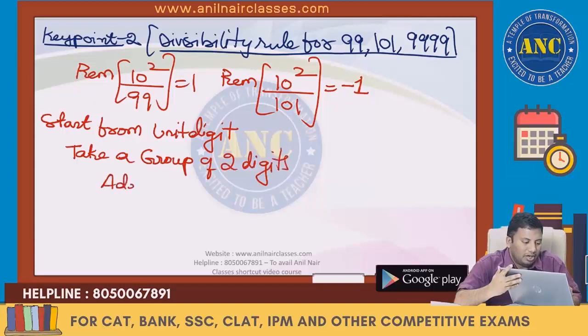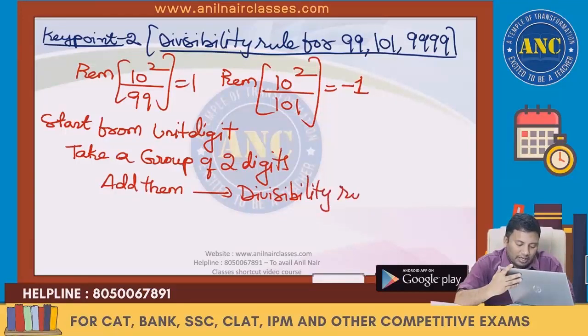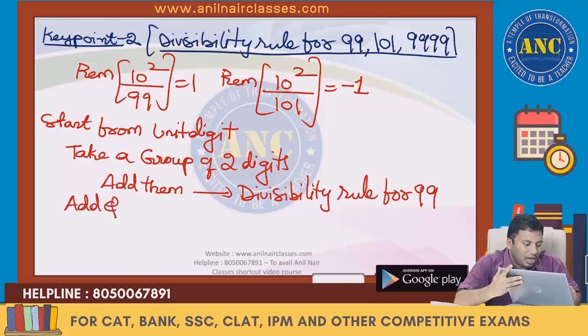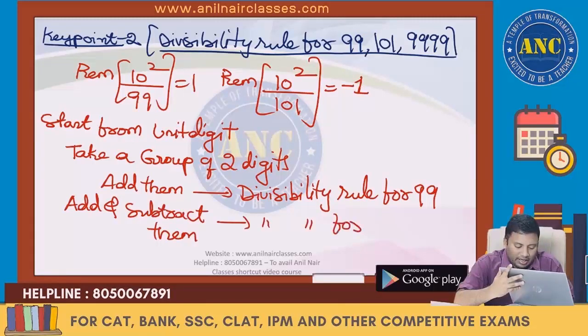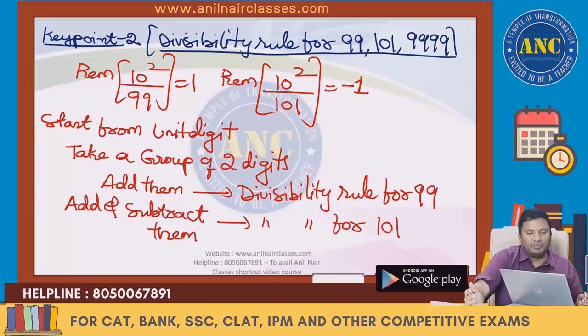Add them. If you are adding them, that is the divisibility rule for 99. Add and subtract them, and that is the divisibility rule for 101. Please make a note of it.